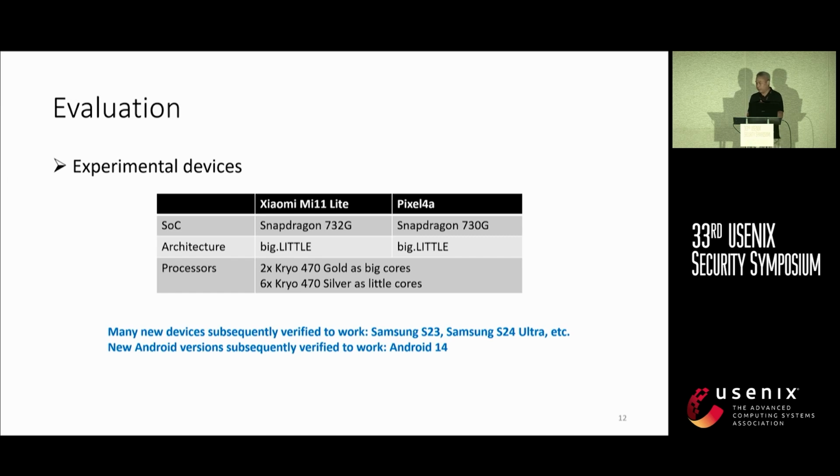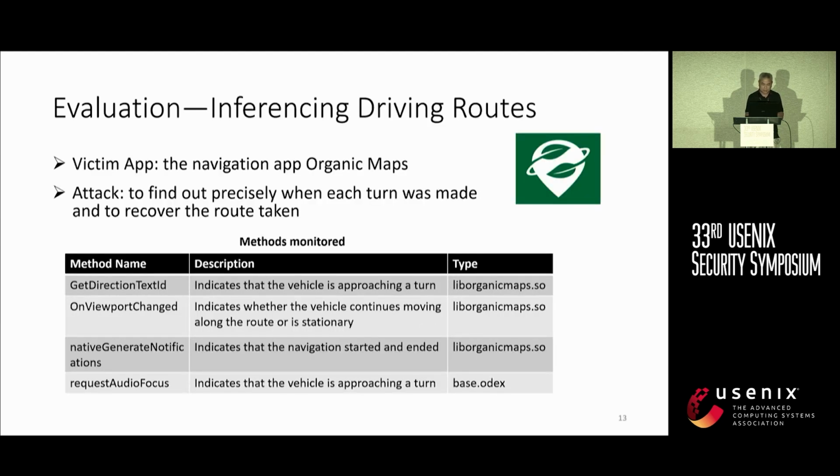All right, let me talk about the evaluation that we have performed. We have done this on many different devices. In the paper, we mainly reported these 2 devices, and these are relatively old devices. And in fact, subsequently, we tested on more recent devices, and we found that it actually works on most of the latest devices. We also tried this out on the latest Android versions as well. Right, so all these have been tested. There are 2 main user studies, 2 main tests that we have performed. The first one is on this navigation app called Organic Maps.